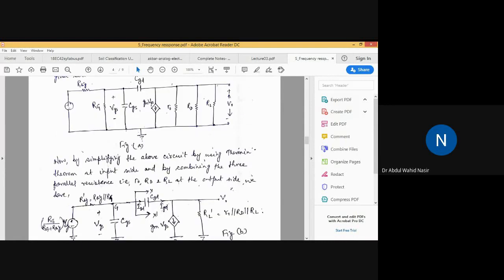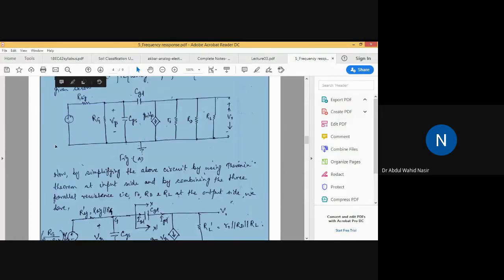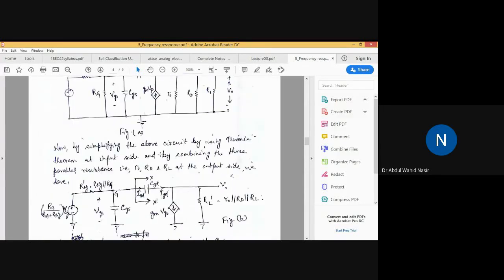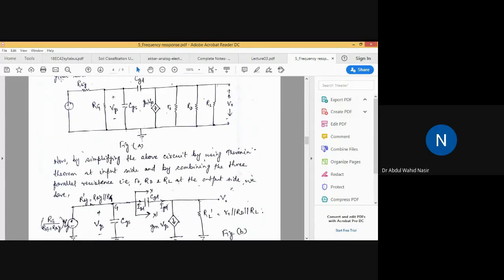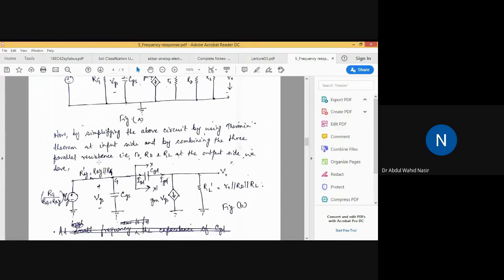Now, if you will see, this is the left hand side of the equivalent circuit, and this is the right hand side of the equivalent circuit. So if you Theveninize the left hand side of the equivalent circuit, Thevenin. So what will happen? Now, by simplifying the above circuit by using Thevenin theorem at the input side, the left hand side is actually the input side. So if you will Theveninize the input side of this above circuit, then what will happen?